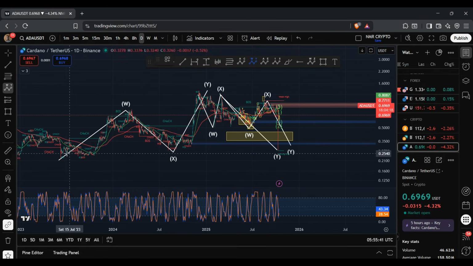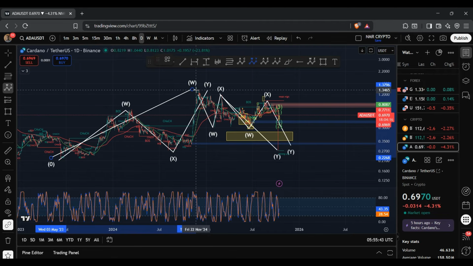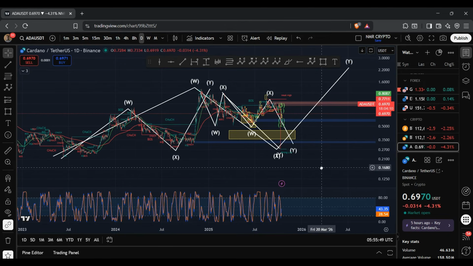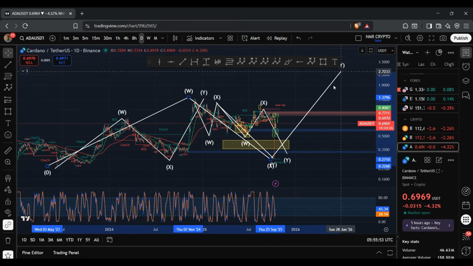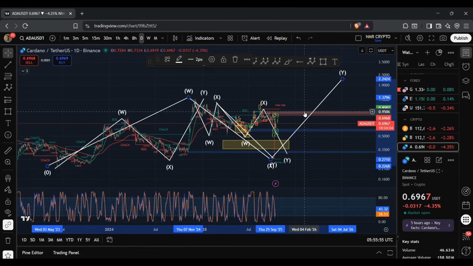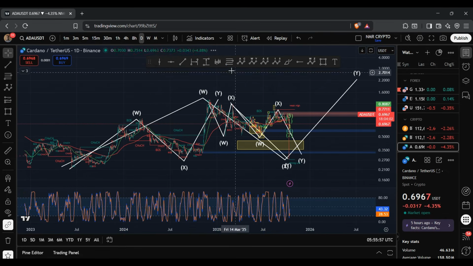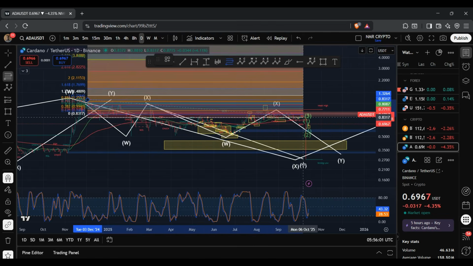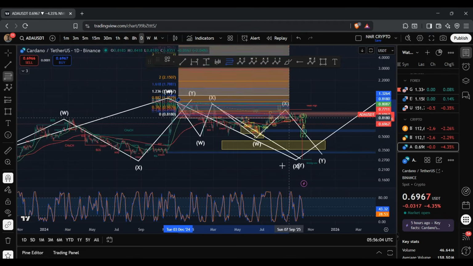here could have formed the double wave, and then this corrective move to the downside made up of a WXY structure could have formed the X wave, and we'll consider that push to the upside to form the Y wave. And if that's the case, then the next key target would be this Y wave target, which typically retraces anywhere between 1 to 1.226. So using the Fib tool and bringing this down to 27.37 cents.